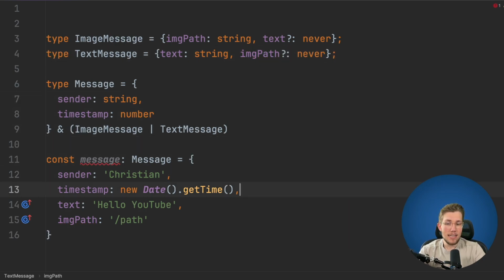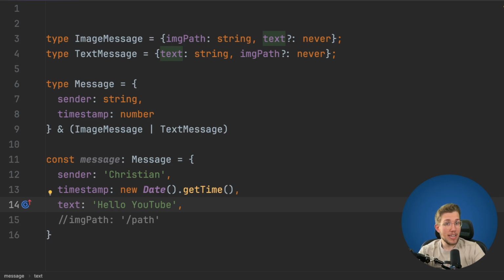And now we can see message no longer compiles because now we can only use image path or the text, because now TypeScript figured out that if we have a text in here, we don't want to have an image path and vice versa. So really easy to do with the never type. Now we could make this a little bit more generic, but this would be something for another video. So let's now talk a little bit about how we can use the never type to filter some properties in our types.